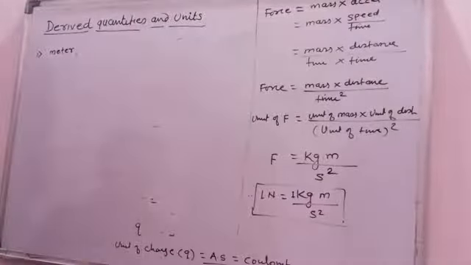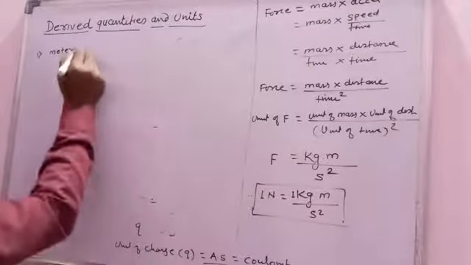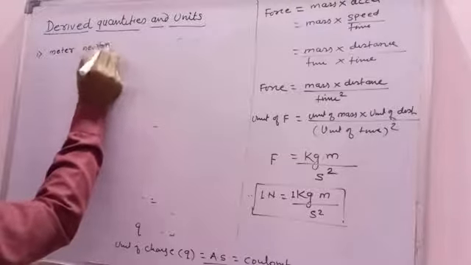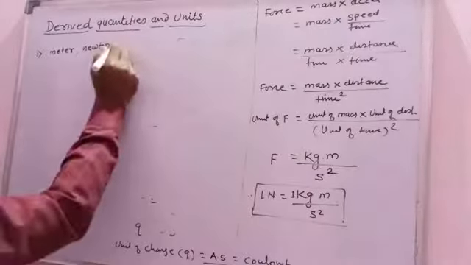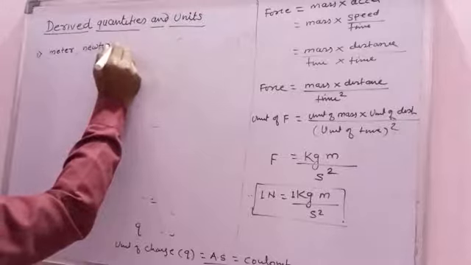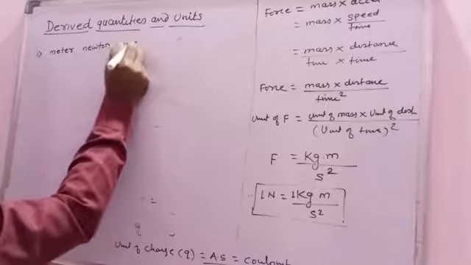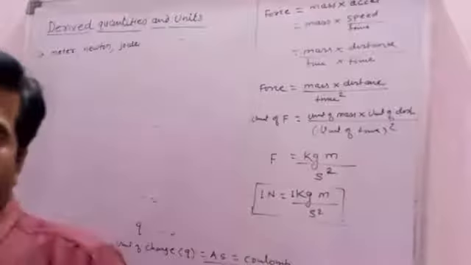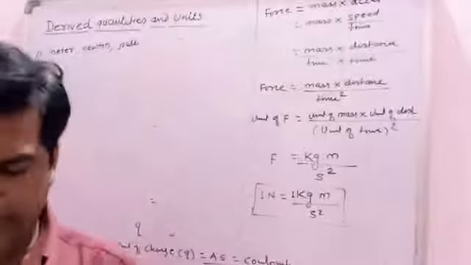Or if we write Newton, the unit of force, it also starts with a small letter, newton. If we write the unit of energy joule in full form, it should start with a small j. This is the first sign convention: the full name of a unit always starts with a small letter.